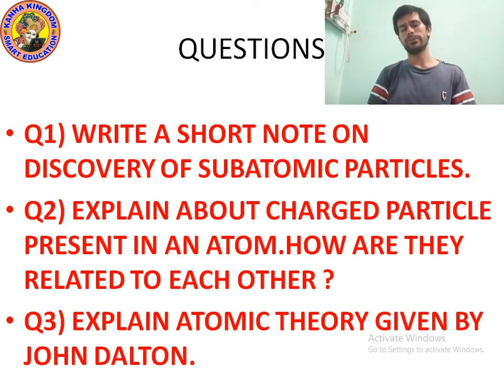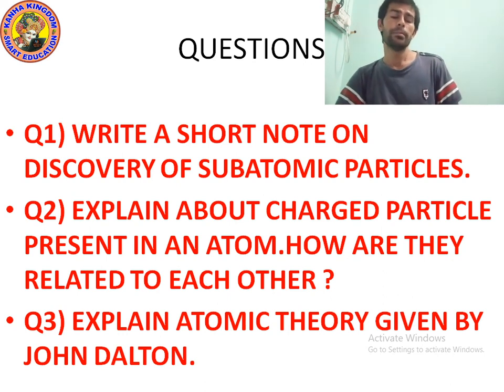And the mass of the neutron is equal to the proton. I can also say that the mass of the proton is equal to the mass of hydrogen, and the mass of the neutron is also equal to the mass of hydrogen. Both masses are the same. What is the mass of proton and neutron? 1 unit. But the mass of the electron is 1 by 2000 of the mass of a hydrogen atom.